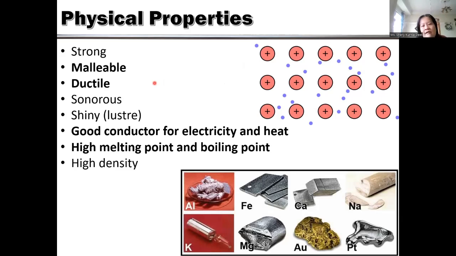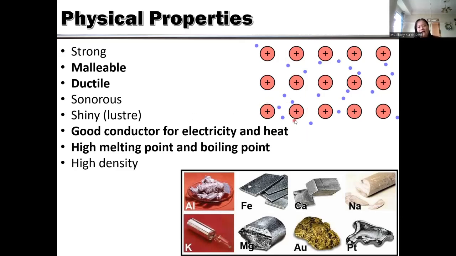And then it's a good conductor of electricity. Why? Because the electrons are free. They can move freely, so it can conduct electricity. Because electricity is the movement of electrons, the electrons can move through the layers of metal. And then it's a good conductor of heat because the distance is very short, so therefore they can conduct heat also.